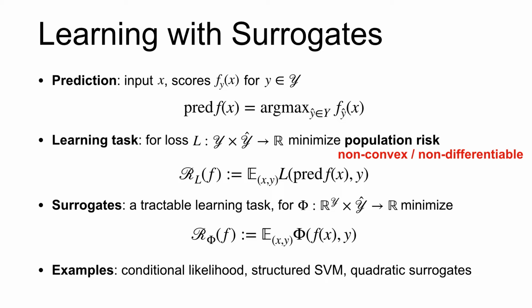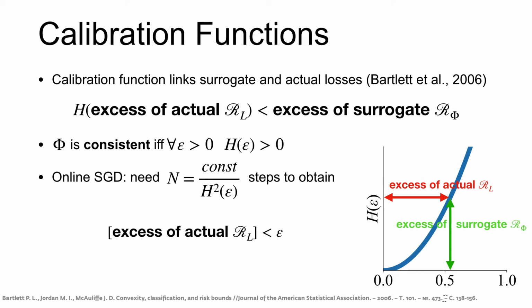A typical solution is to minimize the expectation of a convex surrogate function phi, which is the surrogate risk. With the proper choice of phi, this process implies minimization of the actual risk as well. For example, the conditional likelihood, structured hinge, and quadratic losses are popular surrogates. We capture the connection between the surrogate and the actual losses with the calibration functions.